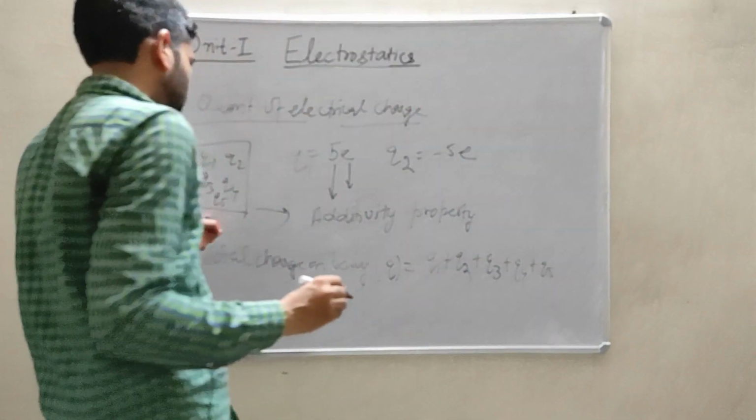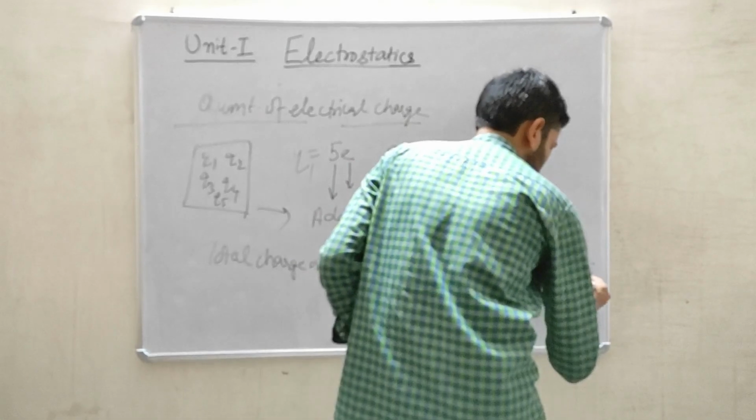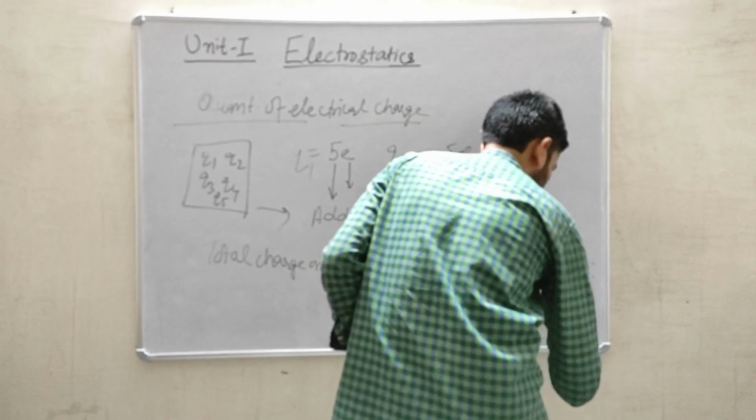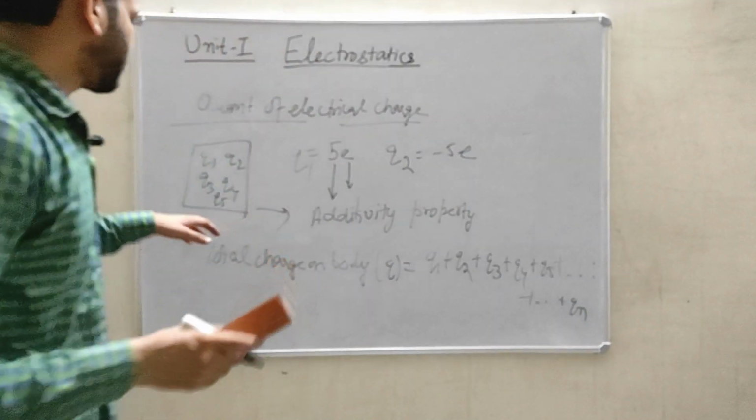Here I am considering only 5 charges just for example. So if there are n number of charges, it will go up to Qn.